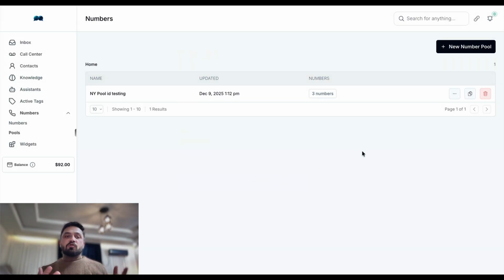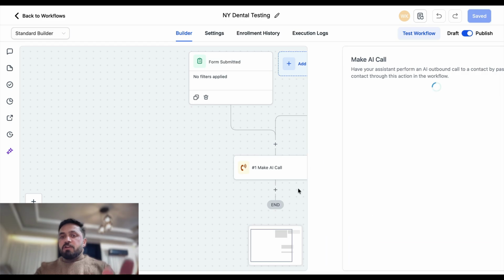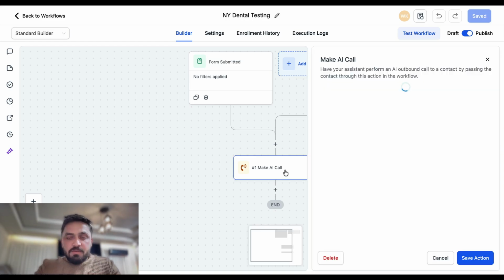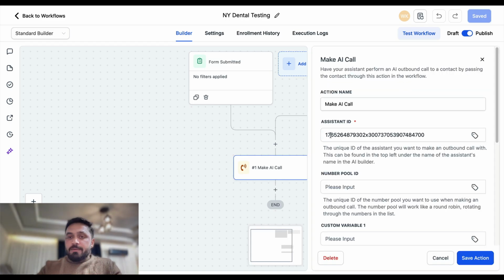So each time AI is going to call, it is going to rotate this number before we make a call, because we don't want to make thousands of calls with just one number. If you want to do that, make sure to purchase more numbers. Now we're gonna copy this pool ID, and this is only if you want to do that. This is a separate thing that I'm explaining to you. Right now, our workflow is completed. I'm just explaining in case you want to do that.